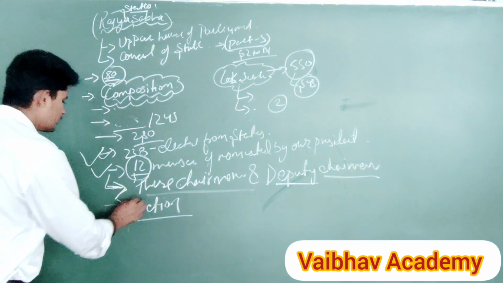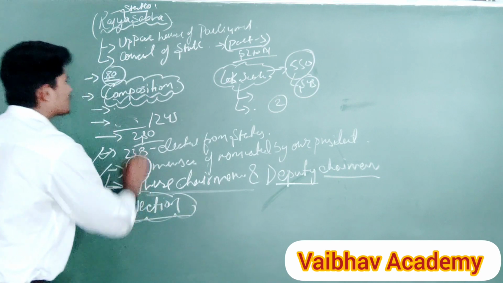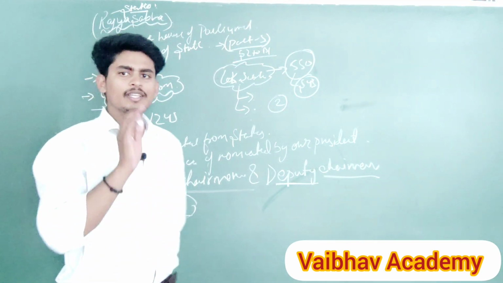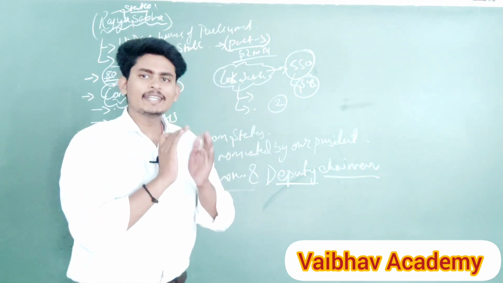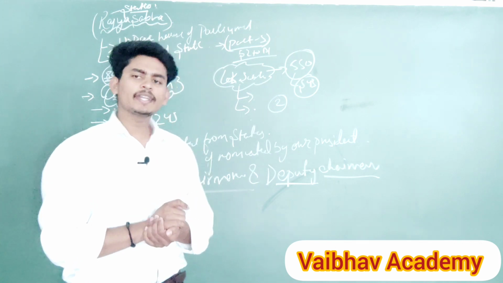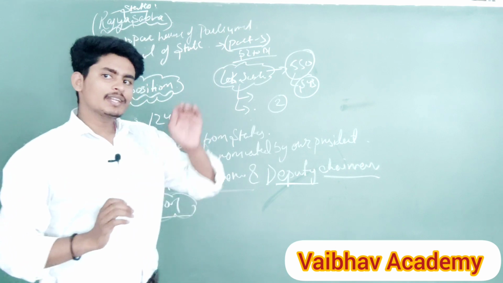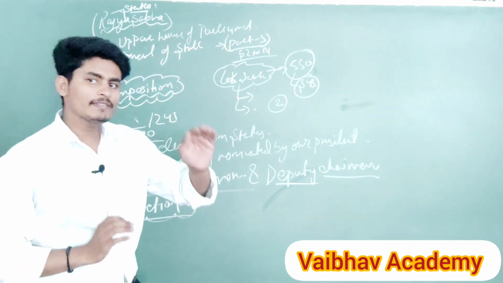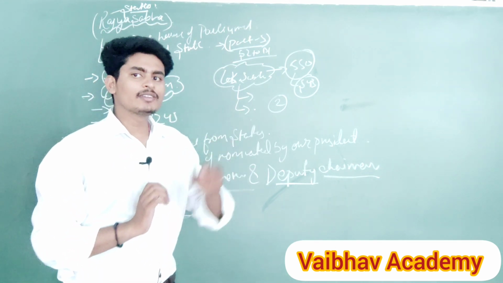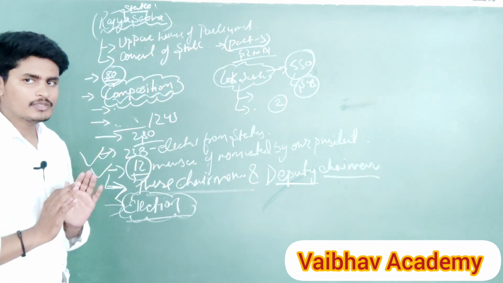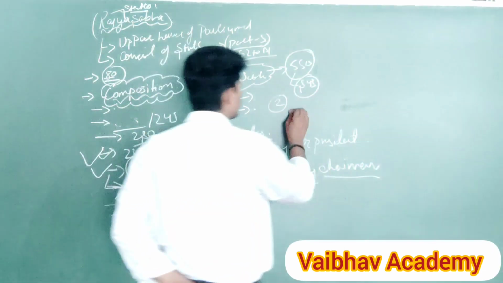Okay, so let's come to the election procedure of Rajya Sabha. Rajya Sabha is elected by the members of legislative assemblies of each state and union territories like Delhi and Pondicherry. Understood? It means the members of the legislative assembly of each state elect the members of Rajya Sabha. Let's come to the point.